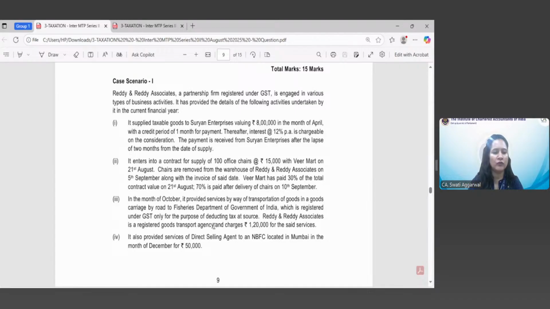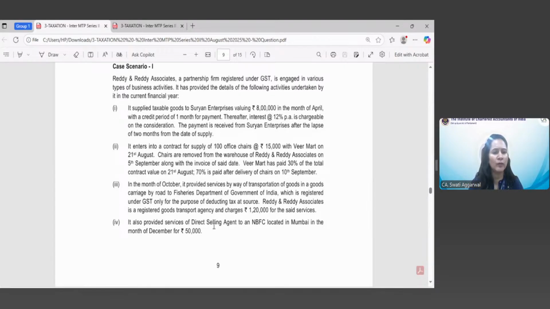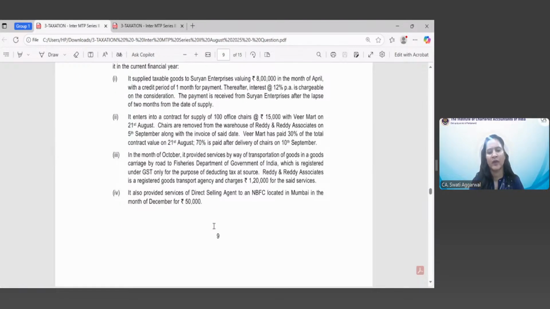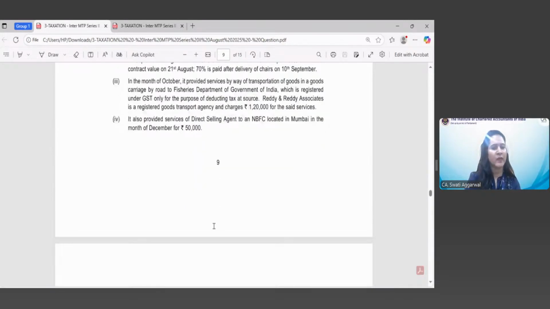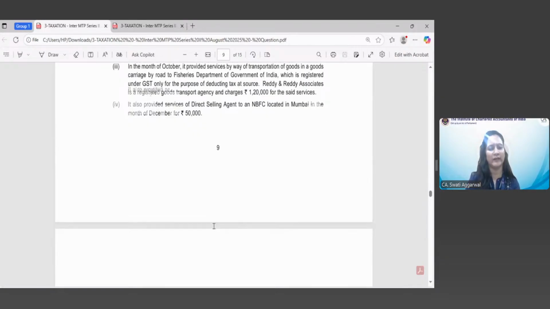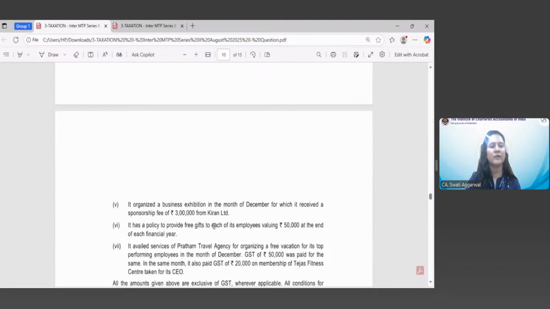Then in the fourth point, it also provided services of direct selling agent to an NBFC located in Mumbai in the month of December for rupees 50,000. DSA, direct selling agent की services provide की है उसने NBFC को, right? So these are basically all the categories of services provided, outward services which have been provided. Fifth point.